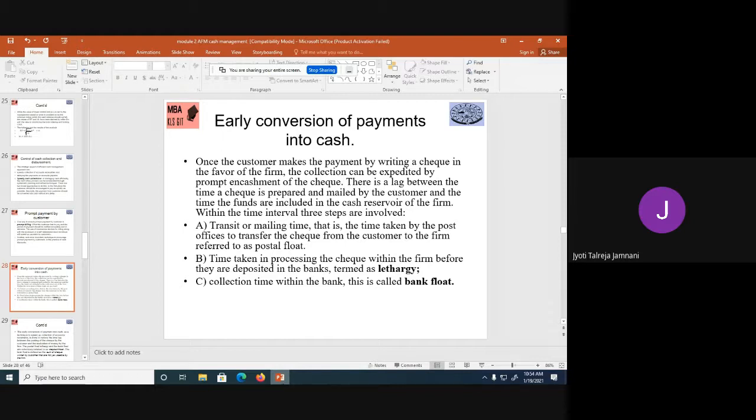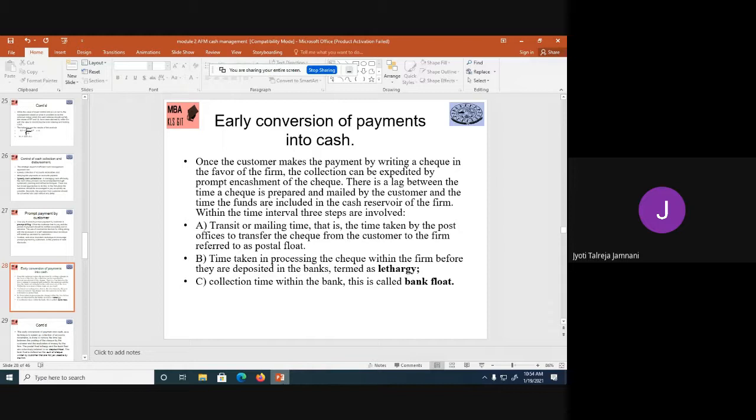Now, while we're doing this, we are facing certain issues. We'll discuss what those issues are, and we basically call them lethargy or float. Okay, so let's see. Once the customer makes the payment by writing a check in favor of the firm, the collection can be expedited by prompt encashment of the check. So they have to encash the check immediately. There is a lag between the time a check is prepared and mailed by the customer and the time funds are included in the cash reservoir of the firm.